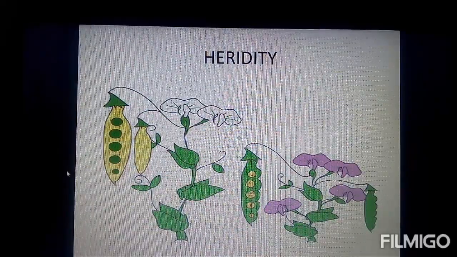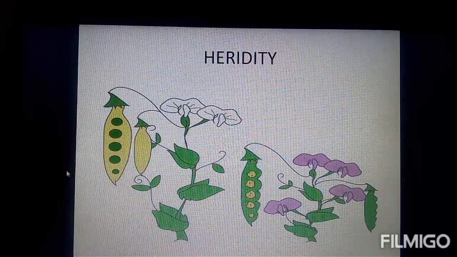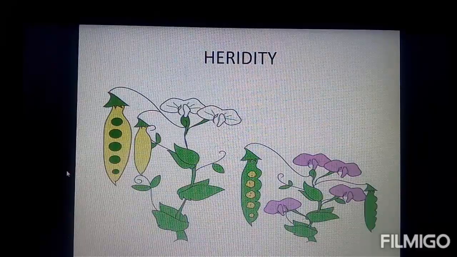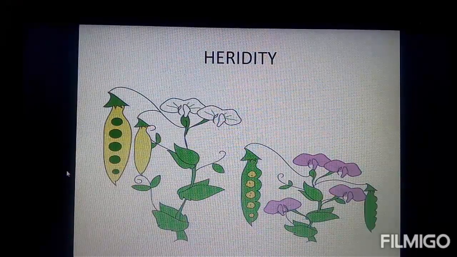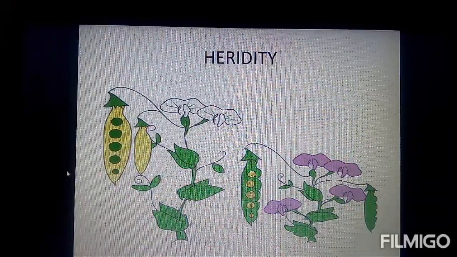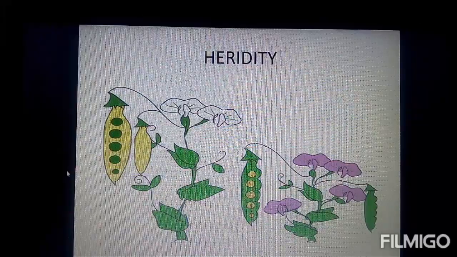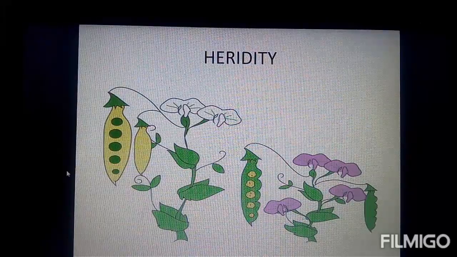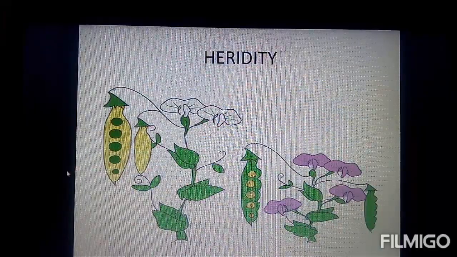These are the different types of variations observed by Mendel. He was very much amazed after seeing all these variations in the pea plant. On the whole, Mendel selected 7 pairs of contrasting characters for his experiments. By his observations, he later started his study.